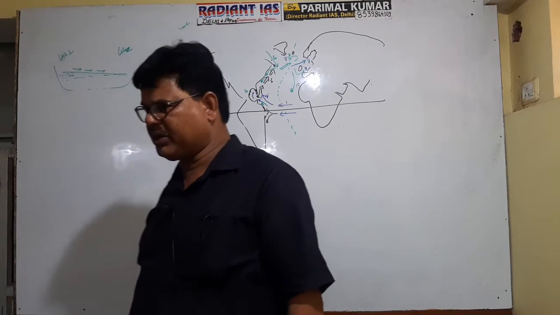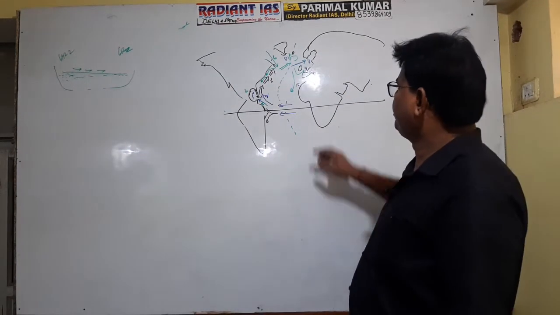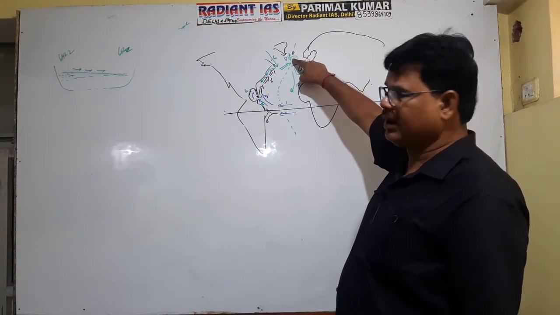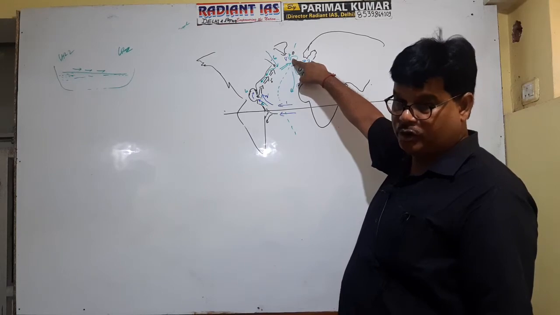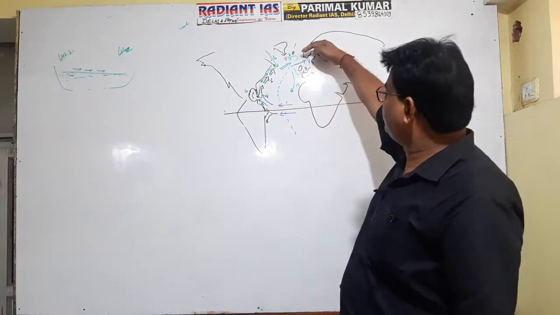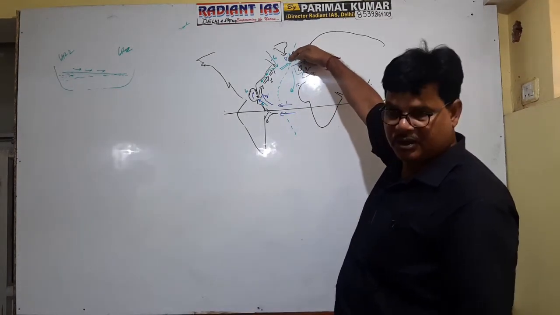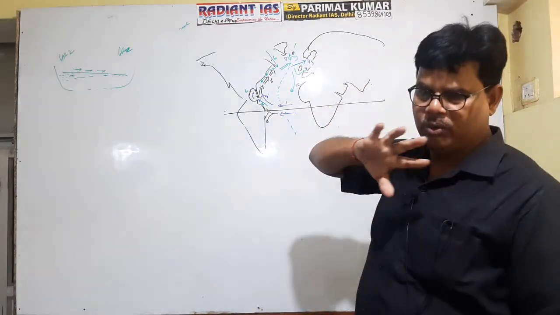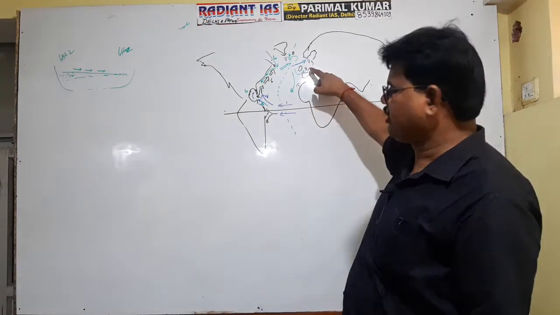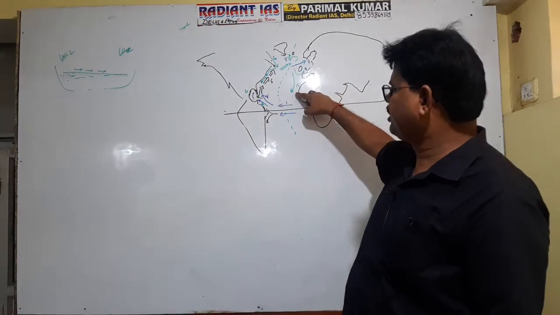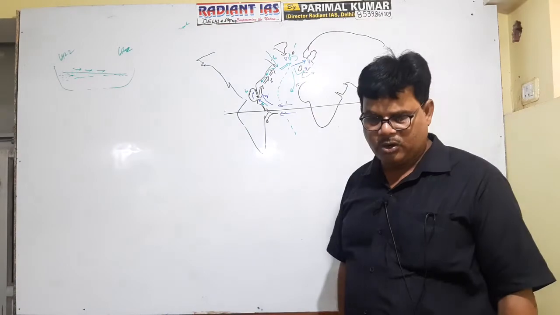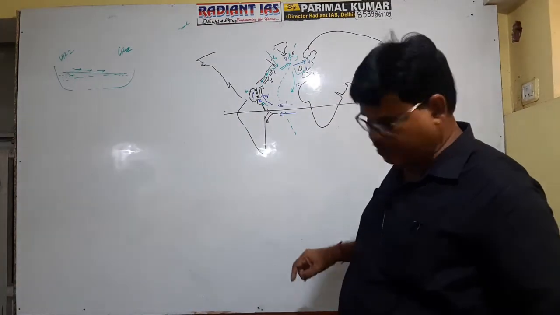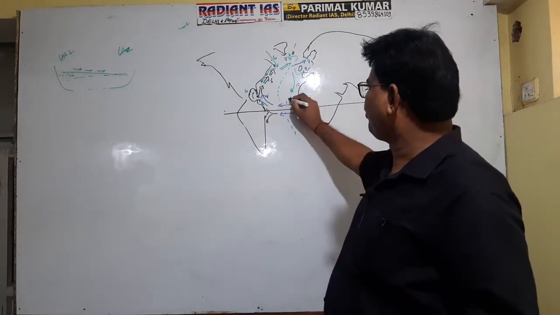So actually the North Sea is a particular example of the effect of a warm oceanic current. The Irminger current is cold, because this part is moving in this direction, from high to low latitude. The Rennell current is considered a warm current, see its direction, and the Canary current is considered a cold current, which causes desertification. That's why the Sahara Desert is found here, and hence it forms the complete clockwise pattern.